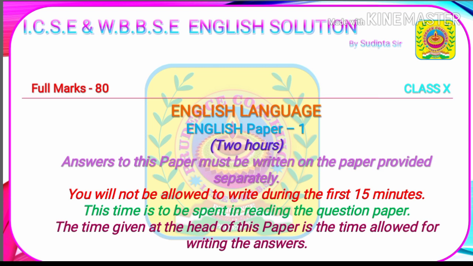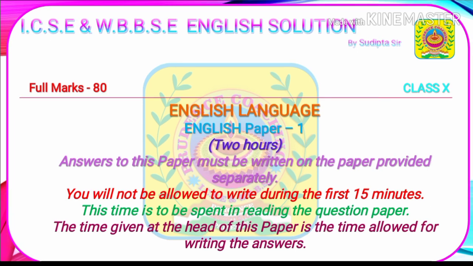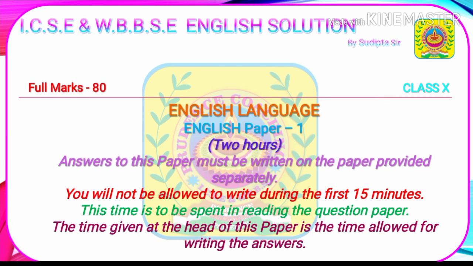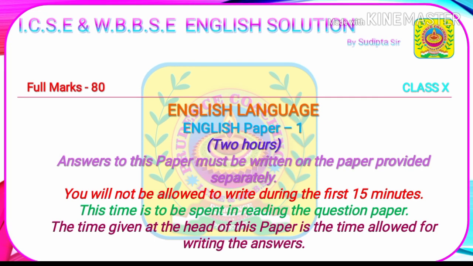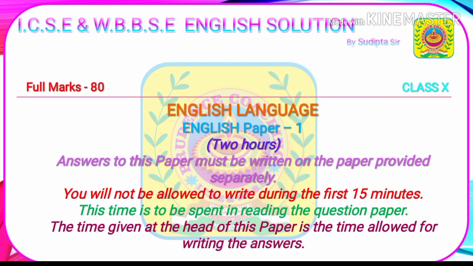This is the English language paper, which is also known as English Paper 1. The total duration for your exam is 2 hours and full marks is 80. The instruction that you need to remember are: answers to this paper must be written on the paper provided separately. That means during the exam, the answer sheet will be provided by the board. For this, you have to wait. You will not be allowed to write during the first 15 minutes.